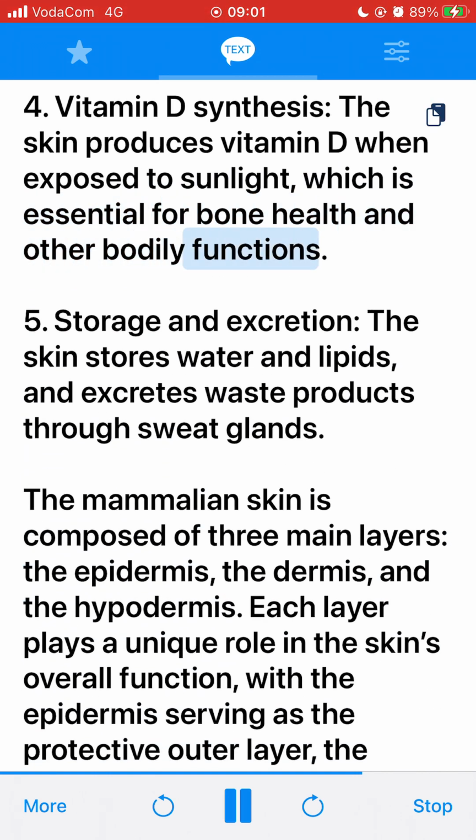other bodily functions. 5. Storage and excretion. The skin stores water and lipids, and excretes waste products through sweat glands.